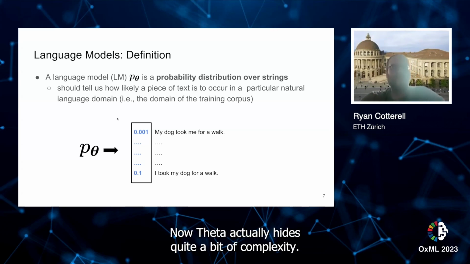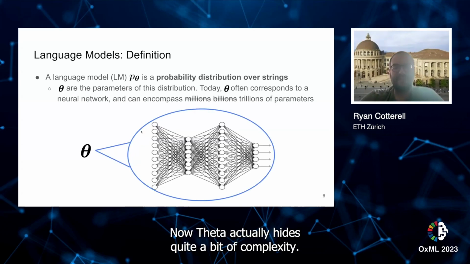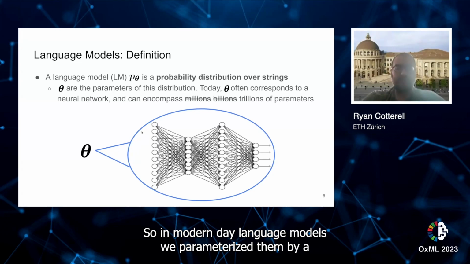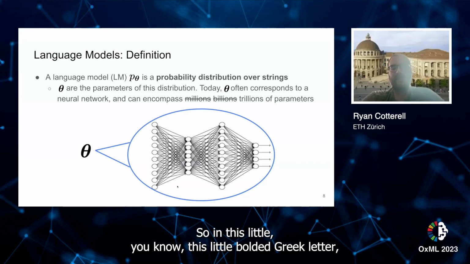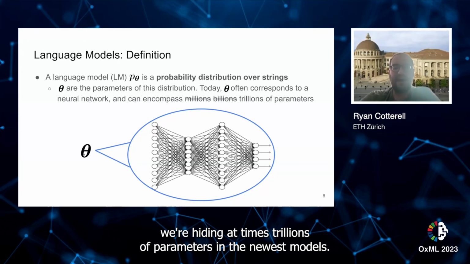Now, theta actually hides quite a bit of complexity. In modern day language models, we parameterize them by a massive neural network. So in this little bolded Greek letter, we're hiding at times trillions of parameters in the newest models.